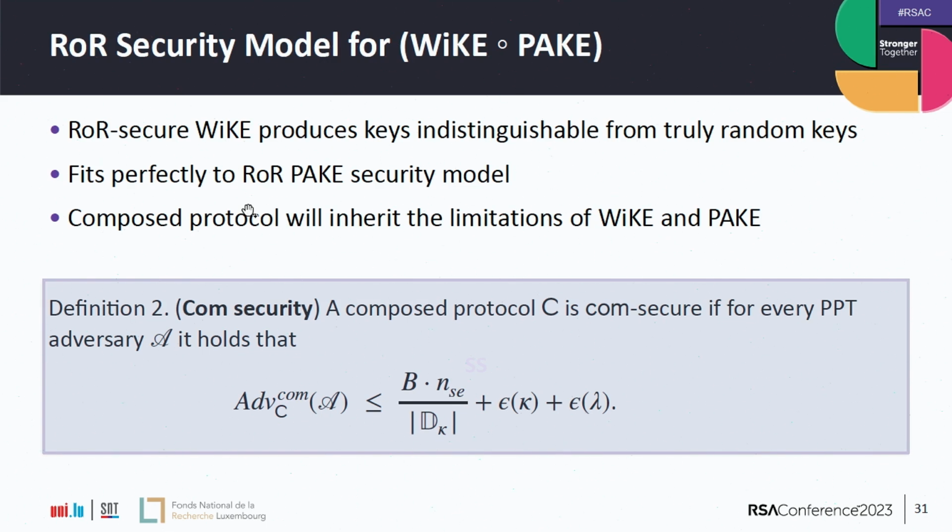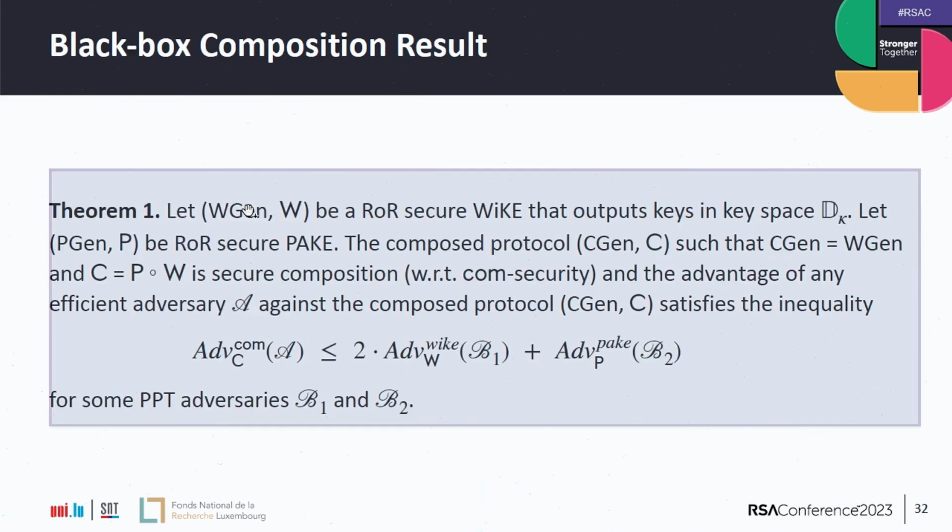And of course, the composition will inherit all the limitations from WIKE and PAKE. So basically, we'll have this non-negligible bound here, which is the number of attempts over the size of the dictionary. And the dictionary K depends on the threshold that the WIKE protocol accepts. It can be 30 bits, for example, and so the size of the dictionary will be 2 to the 30. The strategy the adversary has is just to skip the WIKE part altogether and then try to guess the password that goes into PAKE. So that's why we definitely have this bound.